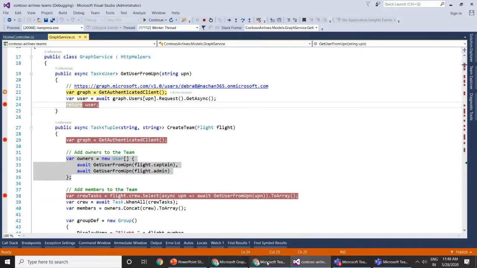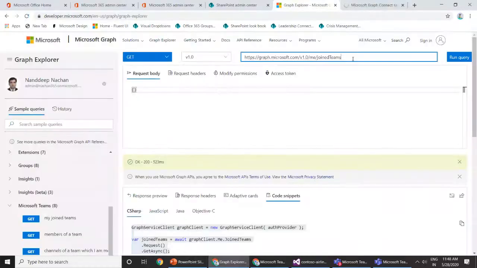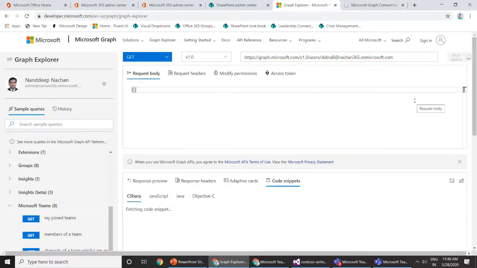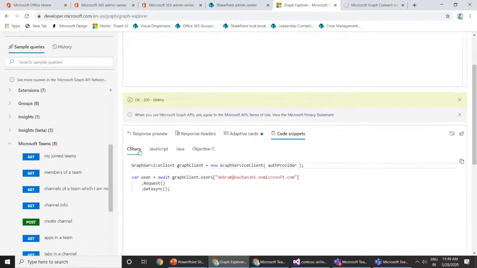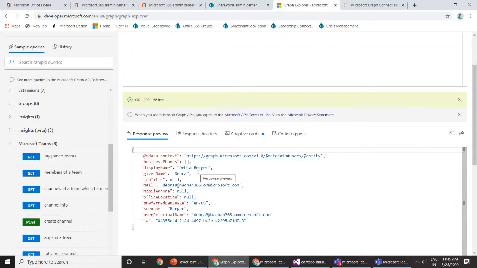For example, if I switch back again to my Graph Explorer and try to run this API, I will click run query. In this request, we have posted a GET request to get the information of our captain. Here you can see in the response preview, we have got the information about our captain: the display name, given name, email address, and the UPN.